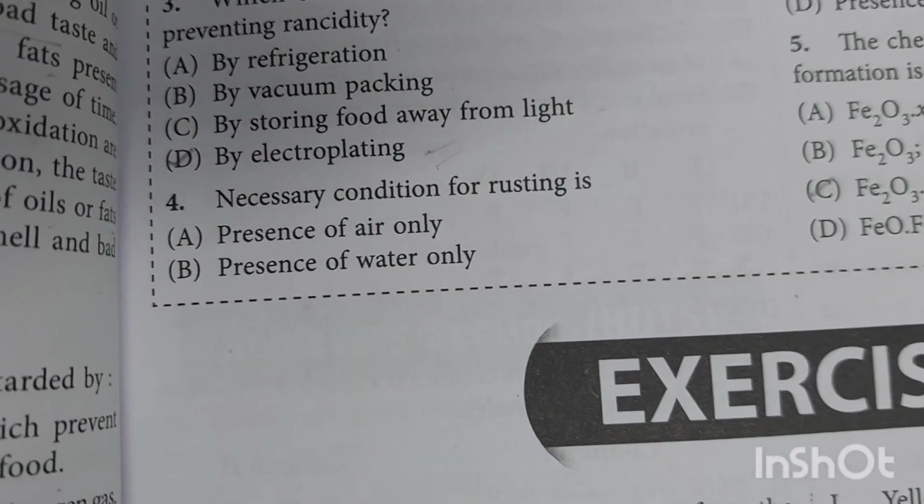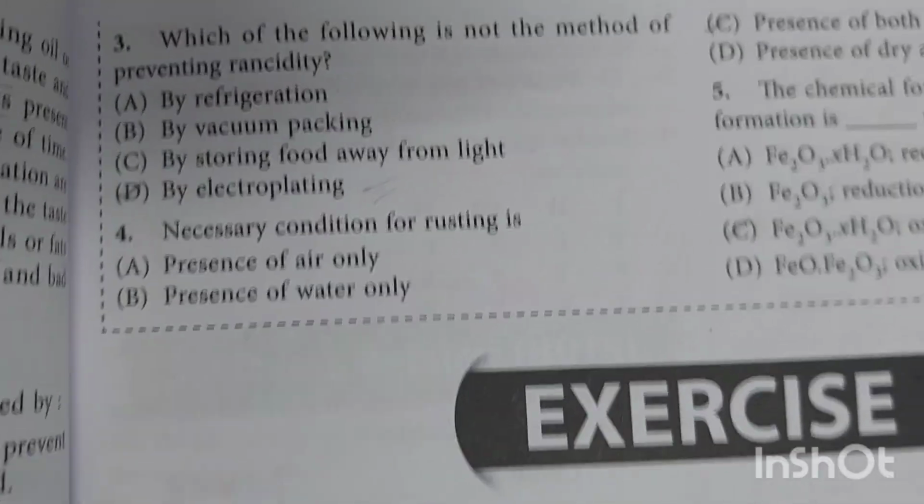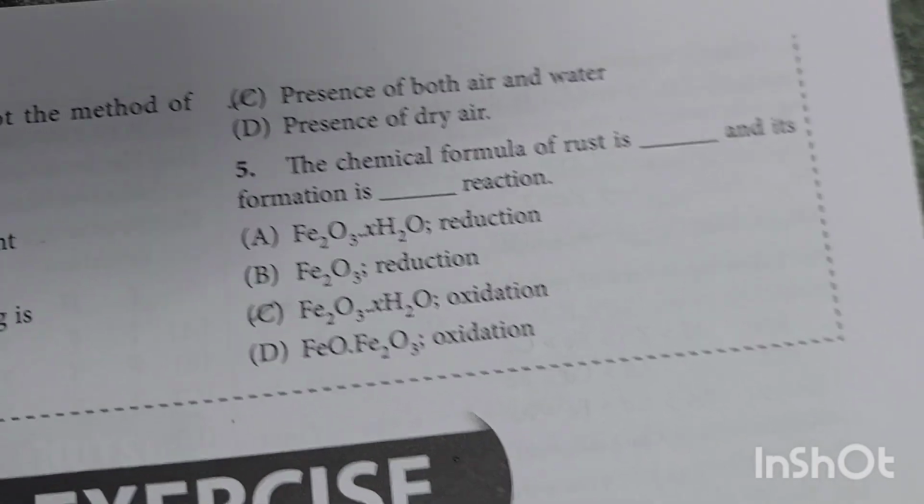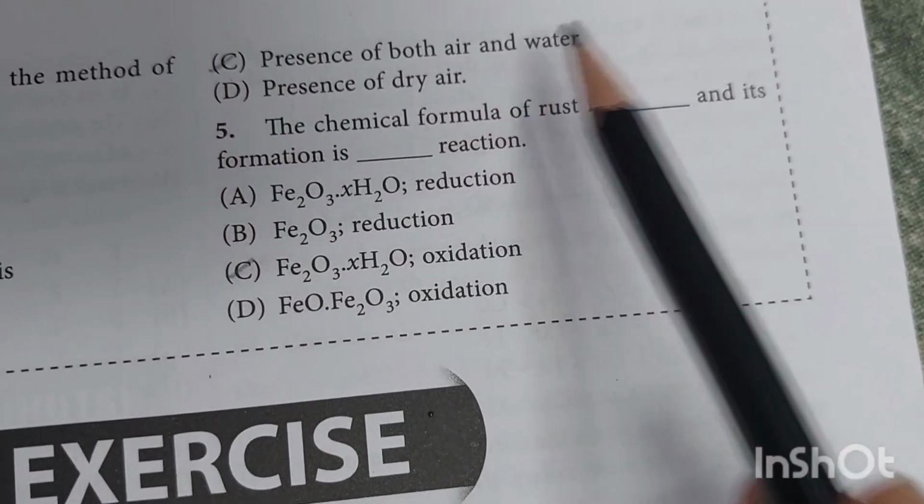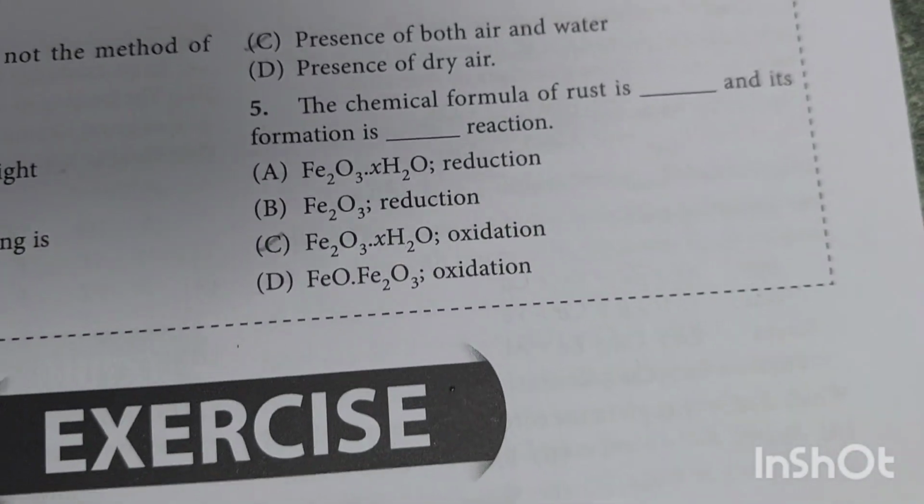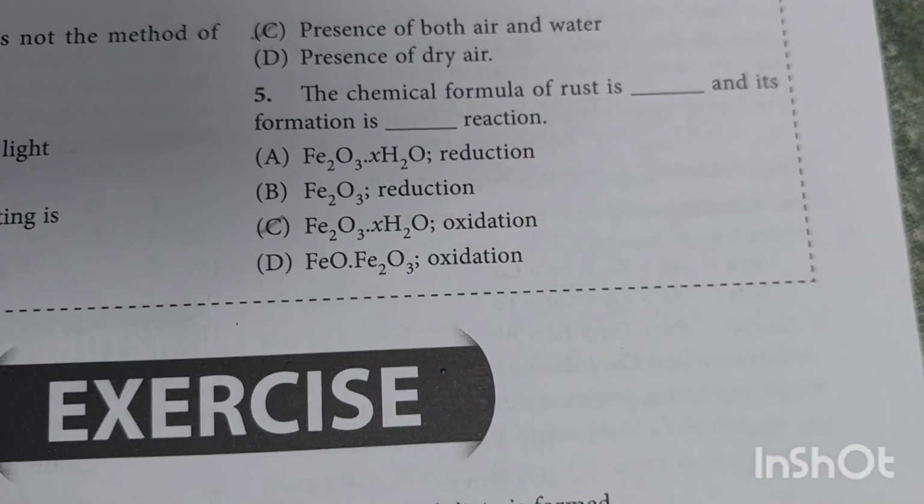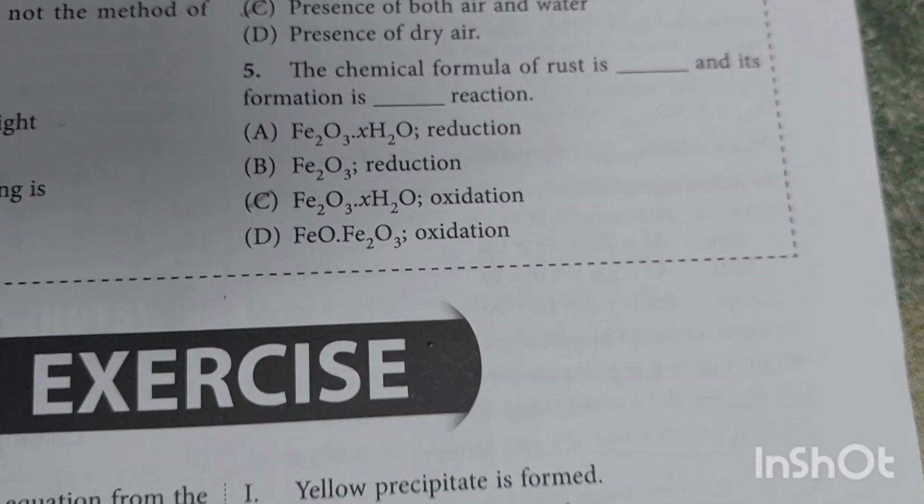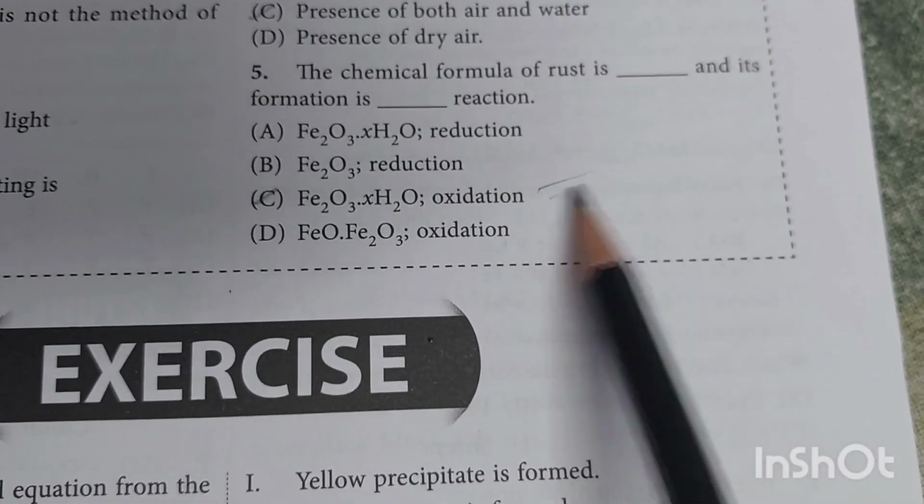Necessary condition for rusting is presence of air only, presence of water only, presence of both air and water, presence of dry air. So the correct answer is C, presence of both air and water. The chemical formula of rust is dash and its formation is dash reaction. Correct answer is C.